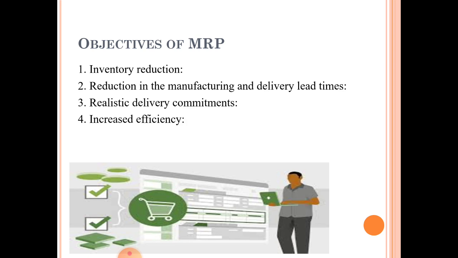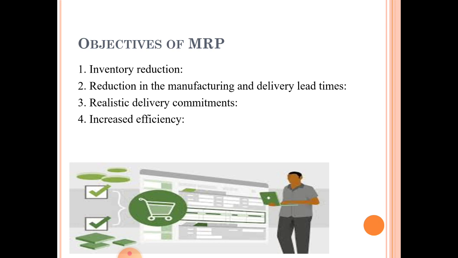Now, let us discuss what the objectives of material requirement planning are. The primary objectives of material requirement planning are to make sure that materials and components are available when needed in the production process, and that manufacturing takes place on schedule, improve customer service, reduce inventory cost, improve operating efficiency, etc. Now we'll discuss one by one the objectives of material requirement planning.